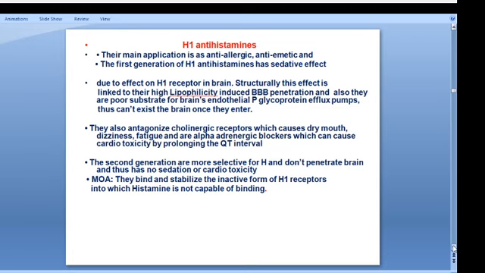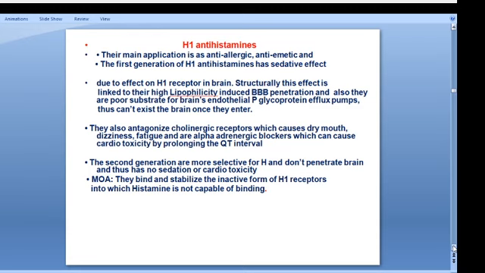They also antagonize other receptors like cholinergic receptors and adrenergic receptors. Because it is inhibiting the cholinergic receptor, if you are taking the drug, you have dizziness, fatigue, and dryness. If you have alpha adrenergic blocking, there will be cardiotoxicity by prolonging the QT interval in the ECG. And the second generation is more selective; the histamine blockers do not penetrate the brain. So there is no sedation or cardiac toxicity.